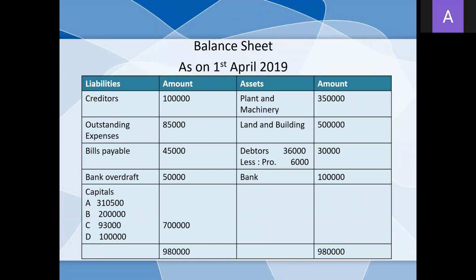Now the new balance sheet: on the liabilities side we have creditors 1 lakh, outstanding expenses 85,000, bills payable 45,000, bank overdraft 50,000, and capitals are A 3 lakh 10,500, B 2 lakh, C 93,000, D 1 lakh, and the total is 9 lakh 80,000. On the asset side we have plant and machinery 3 lakh 50,000, land and building 5 lakh, debtors 30,000, bank 1 lakh, and the total of the balance sheet is 9 lakh 80,000. As shown, the balance sheet has matched.